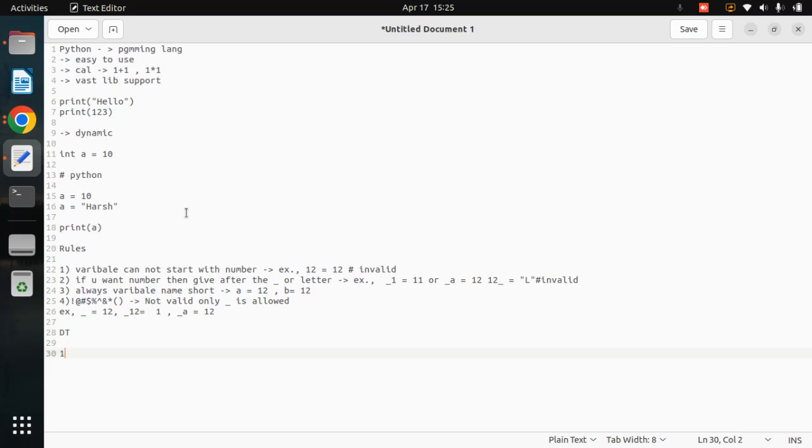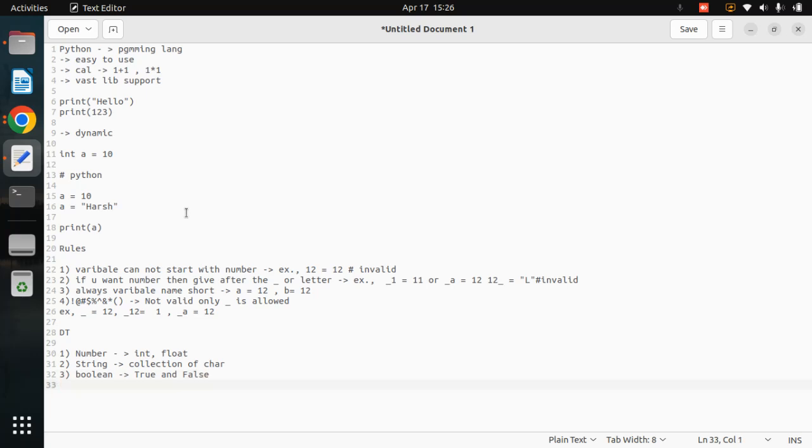Unlike other programming languages, Python also has data types. The first is called a number, which is integer and float. Don't worry about complex; we have it, but ignore it for now. The second is the string. What exactly is a string? A collection of characters. And the third is very, very important: boolean.